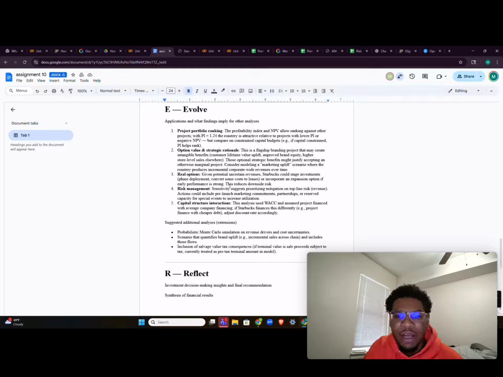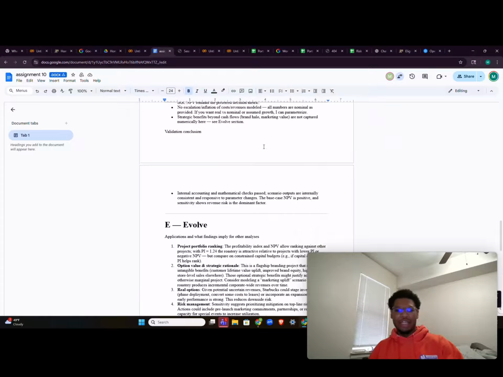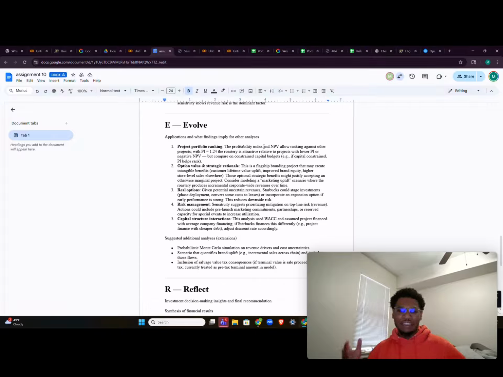And for our option value, it's a flagship branding project. The thing that we were talking about last time up here, with the brand halo and marketing value, it's a flagship project. It's the first one that Starbucks is doing, and it can have a very positive impact if it goes well.